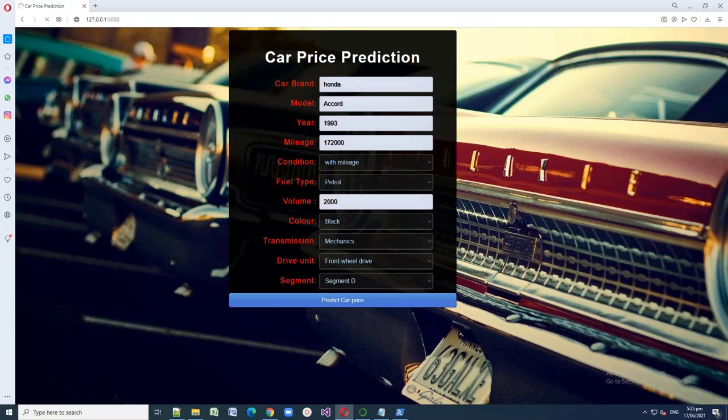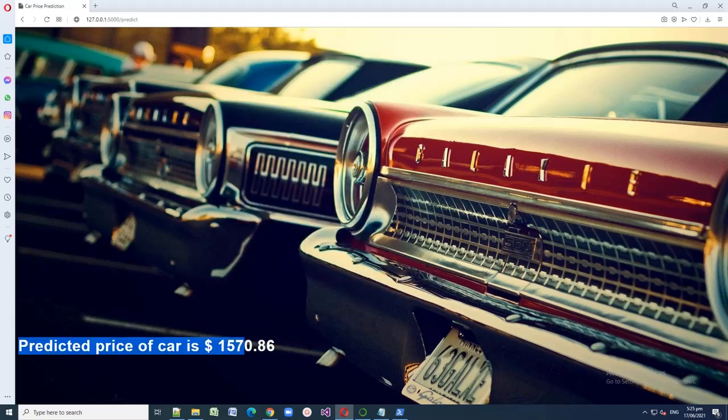So the predicted price of the car is $1,570.86. So let's try another one.